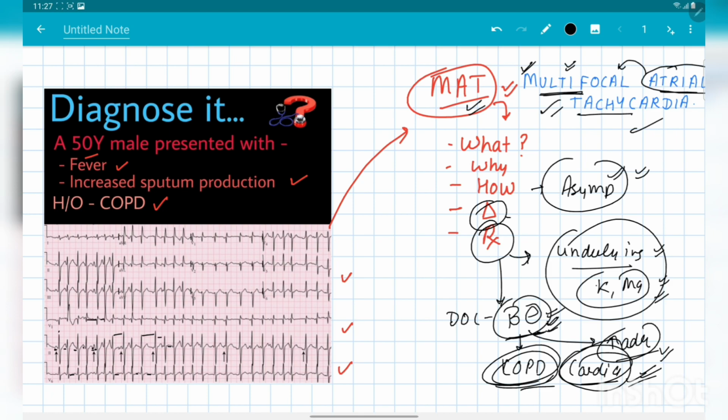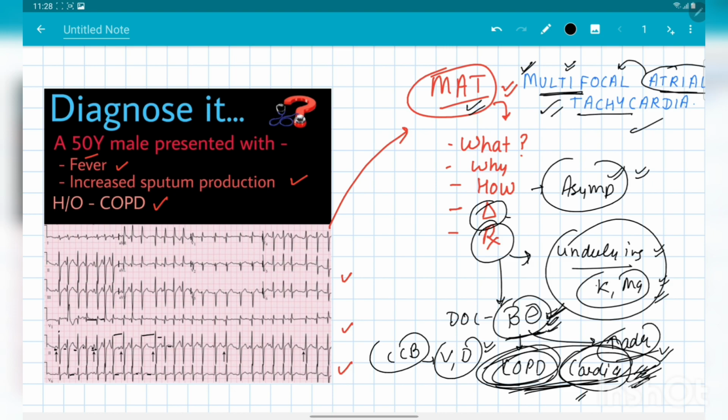But if we have excluded this, the beta blockers are the drug of choice, and these beta blockers are also not needed for life. These are for short-term therapy only. What if we have this COPD and cardiac causes, and we are not getting any relief after the treatment of this COPD and cardiac disease? After that, what is the treatment? The non-dihydropyridine calcium channel blockers, and these calcium channel blockers include verapamil and diltiazem, and these are the drug of choice in cases where we are not getting any relief after the treatment of the COPD and cardiac diseases.